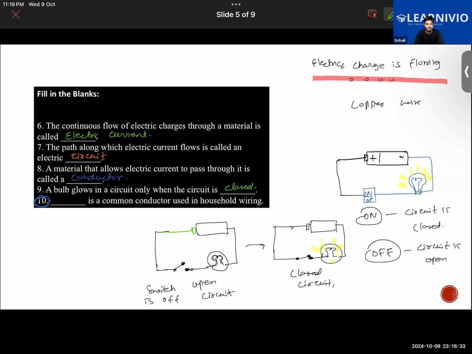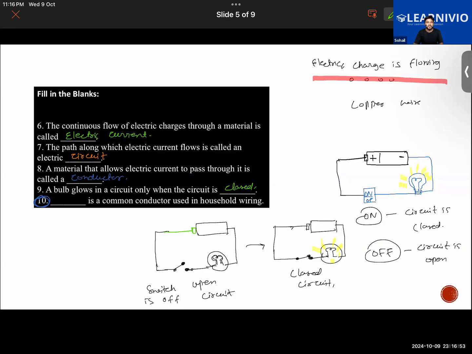Which is a common conductor used in household wiring? Sir, I didn't get this question properly. Okay, let me tell you. The question is which is a common conductor used in household wiring.